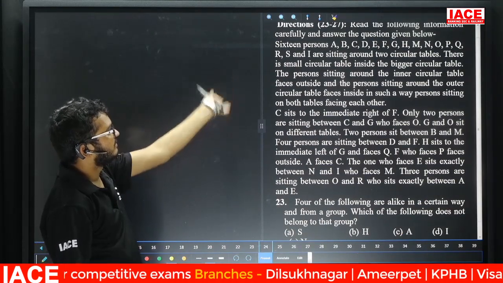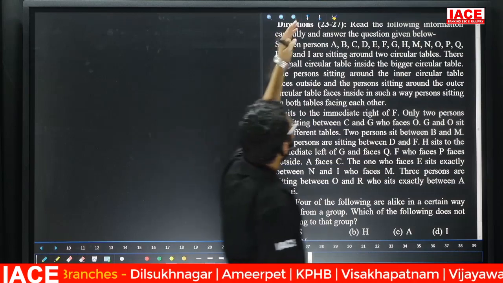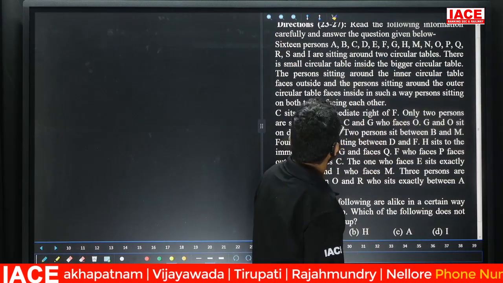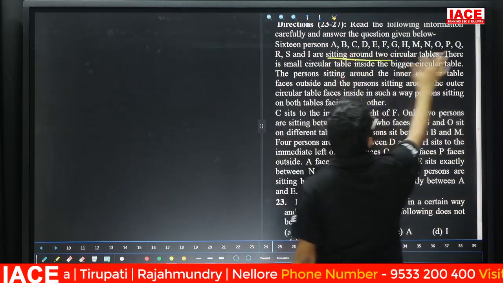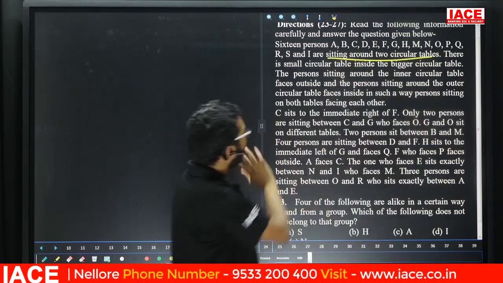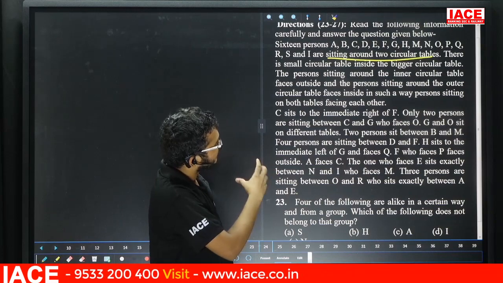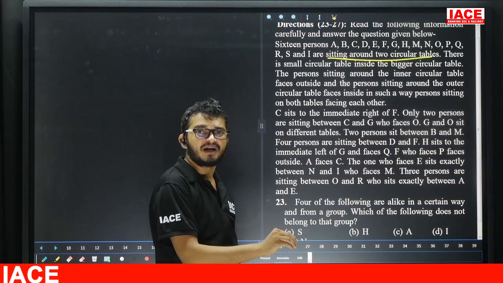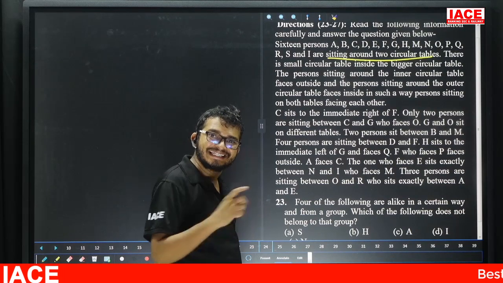See here, next question. 16 members are sitting around here. 2 circles are sitting around here. Yes, friends, check here. So in total we have 16 members sitting around 2 circles. There is a small circle inside the bigger circle table. One is small, the other one is big. The smaller one is inside the bigger one.